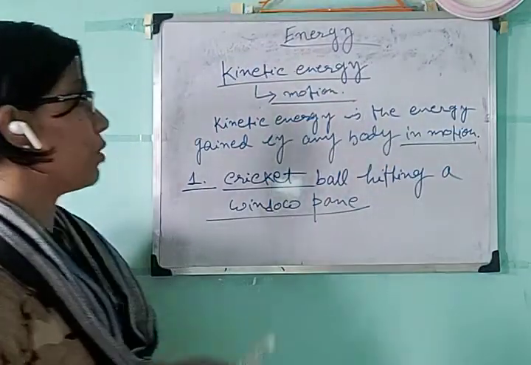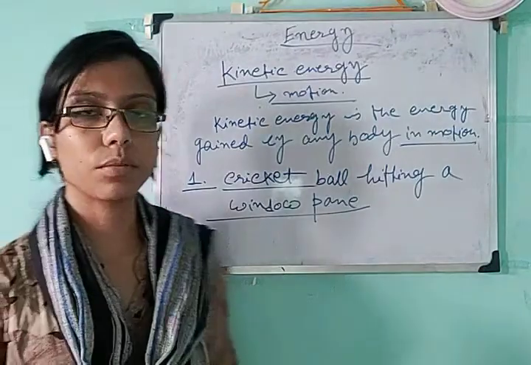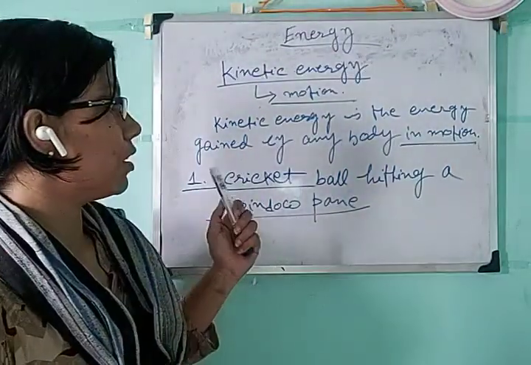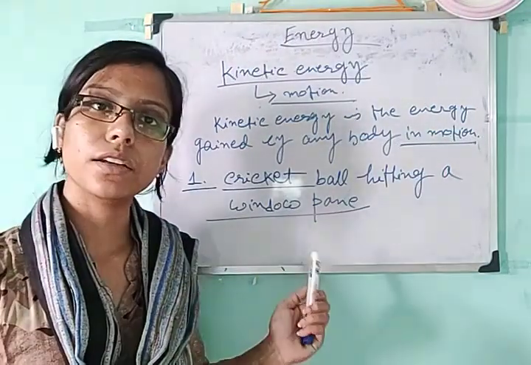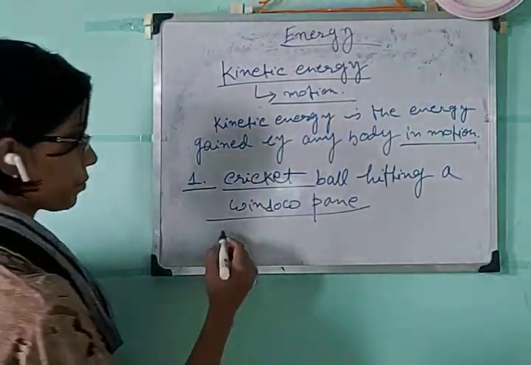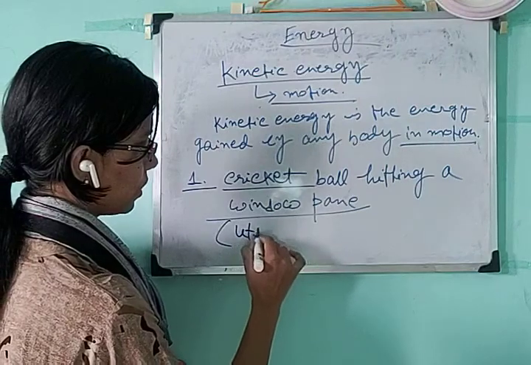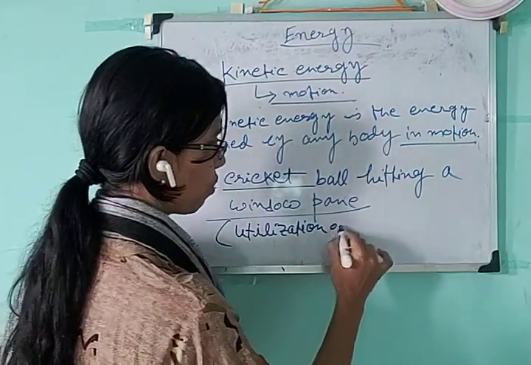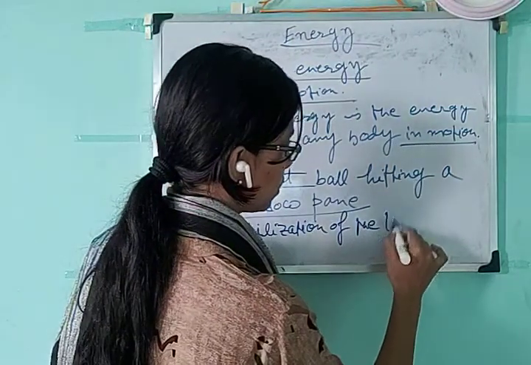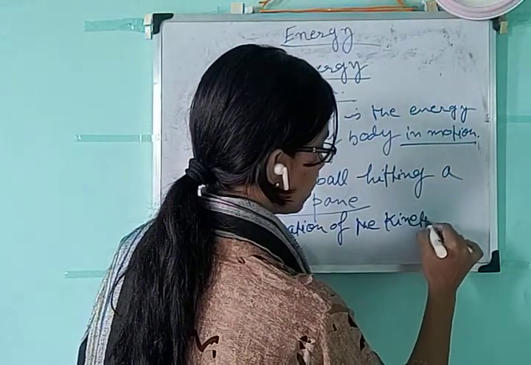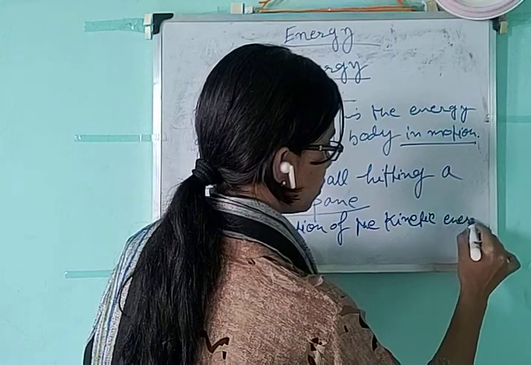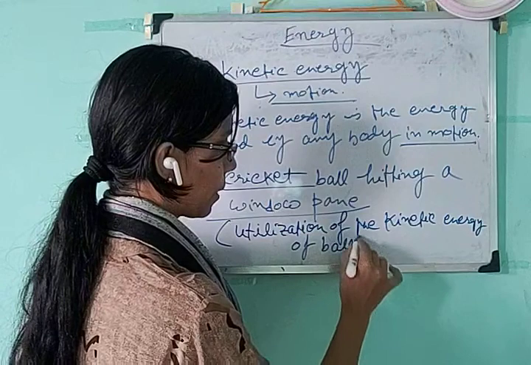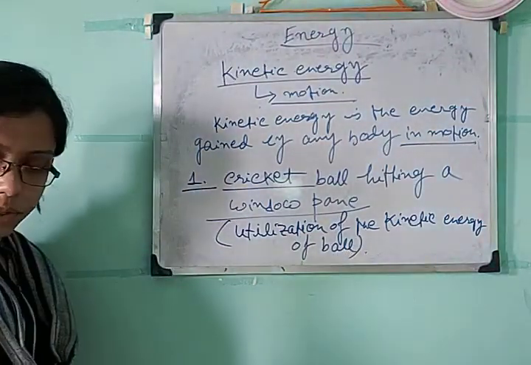So breaking of a window pane with the help of a cricket ball or a thrown stone is termed as the utilization of its kinetic energy. Okay, this is one example.